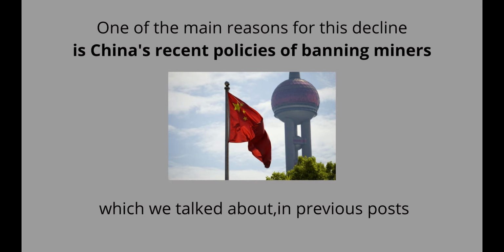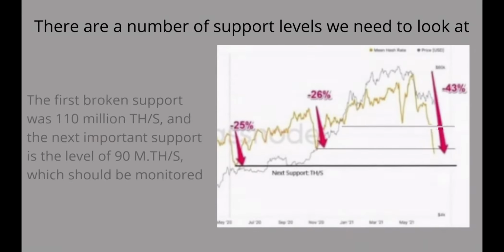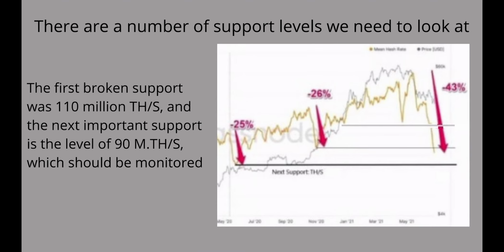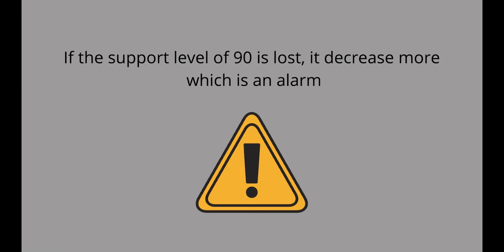There are a number of support levels we need to look at. The first broken support was 110 million terahash per second, and the next important support is the level of 90 million terahash per second, which should be monitored. If the support level of 90 is lost, hashrate decreases more, which is an alarm.